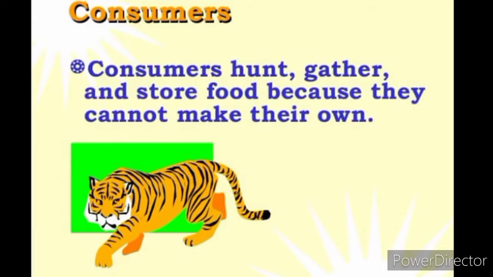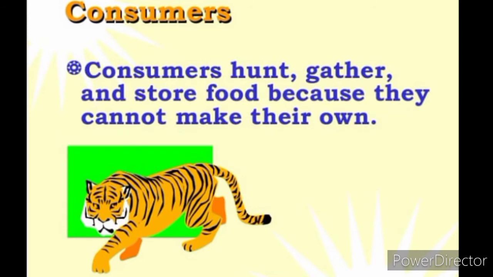The next category of living things is consumers. Consumers hunt, gather and store food because they cannot make their own. Consumers cannot produce their own food, hence they depend on other organisms for their food. So they are known as consumers because they consume other plants and animals for their food.